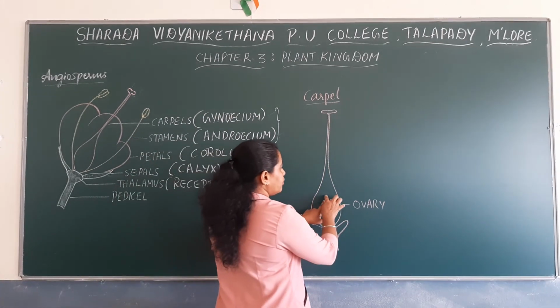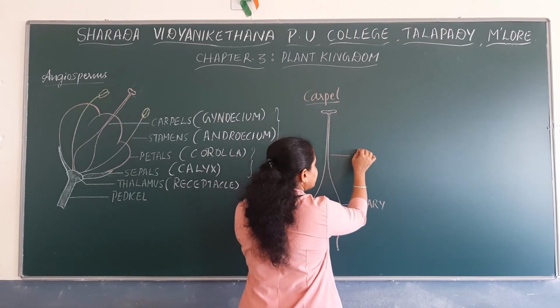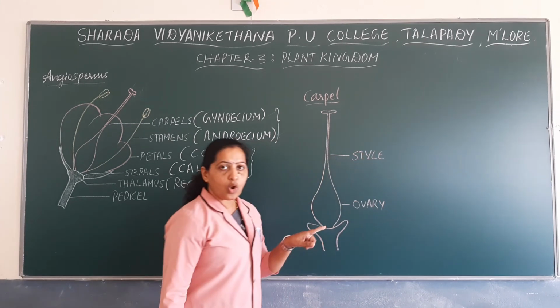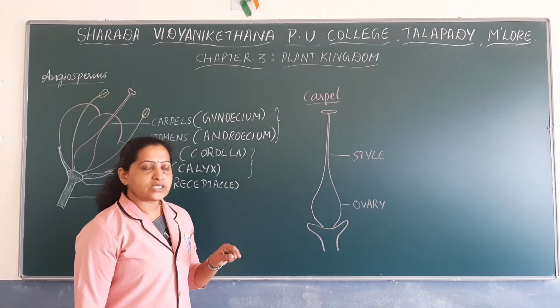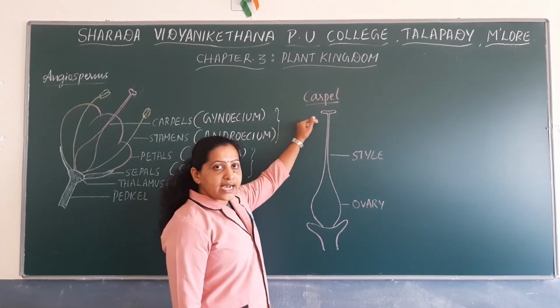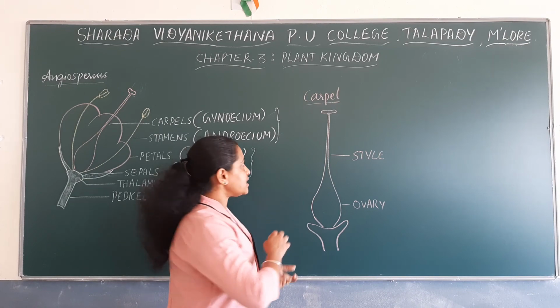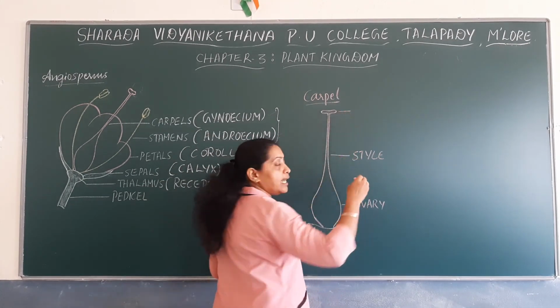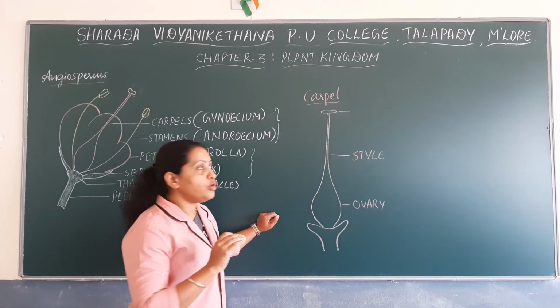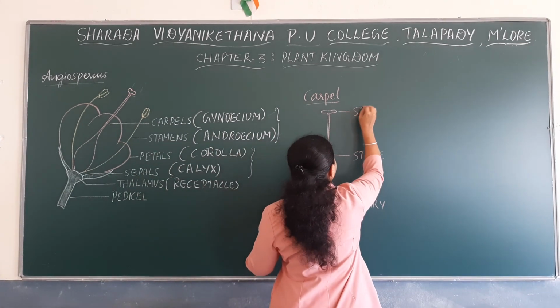The tip of the ovary has a long slender tubular structure known as style, and the tip of the style has a flattened structure which forms a landing platform for the pollen grain,